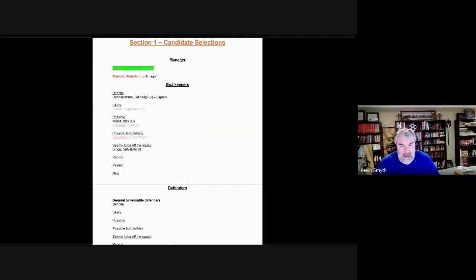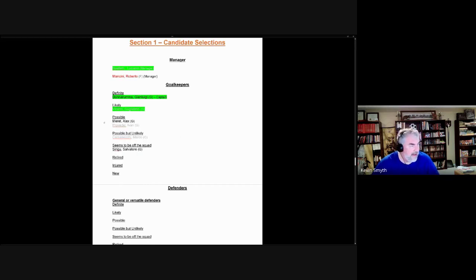Let's look at our goalkeepers, and we begin with a definite candidate in Gianluigi Donnarumma, the captain of the team, and he was selected. Our likely candidate, Guglielmo Vicario, also selected for the squad. We had 2 possible candidates here.